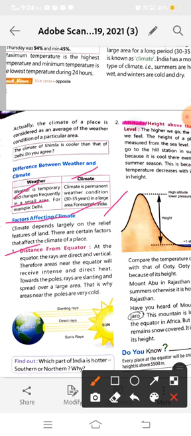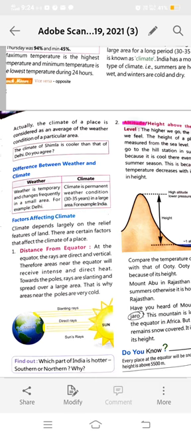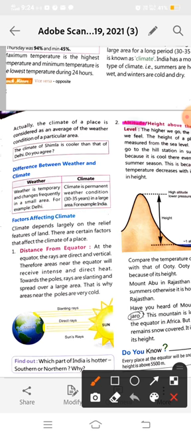And I told you, see, what is the reason that a place located on the equator line remains very hot? The reason is the direct rays.